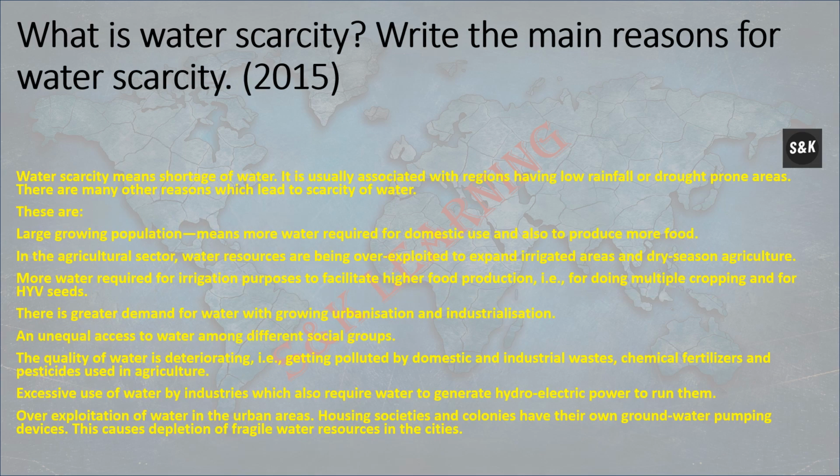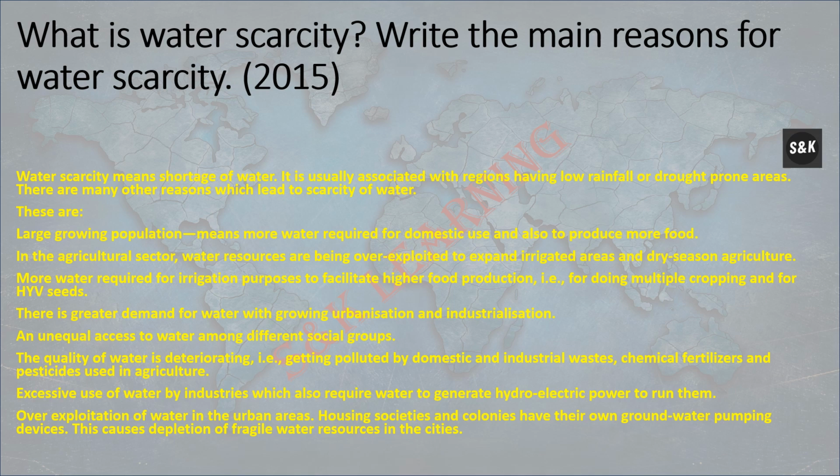What is water scarcity? Write the main reasons for water scarcity. Water scarcity means shortage of water. It is usually associated with regions having low rainfall or drought-prone areas. There are also other reasons which lead to scarcity of water. These are: